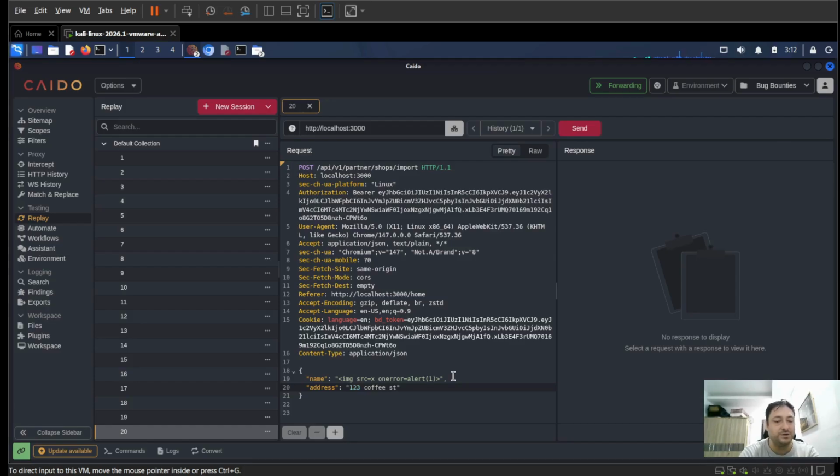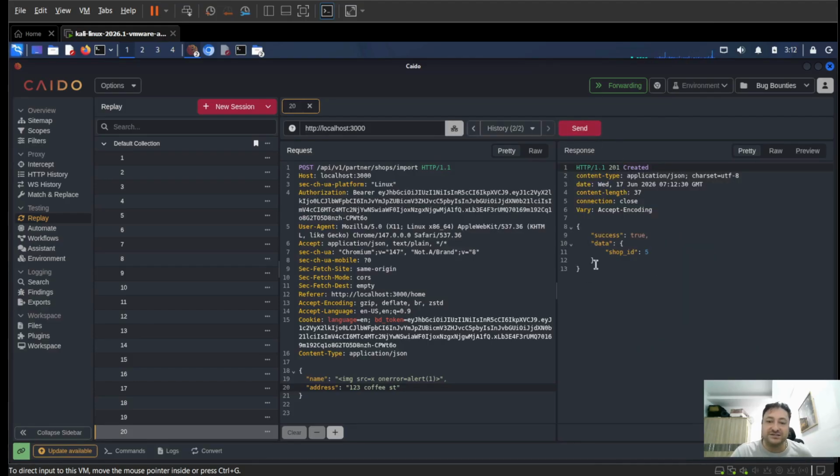Okay. So what should happen is we have now created some data that will hopefully be accepted because we're using our bearer token. So obviously it should trust us. And we are using an API for partners. So somehow we've found this, and we're going to import our new company. So let's see if that'll work. All right, so we see it did. So obviously the API was very trusting, and it let me go to the partner gateway, went to the shop, and actually import my business. And here we are.